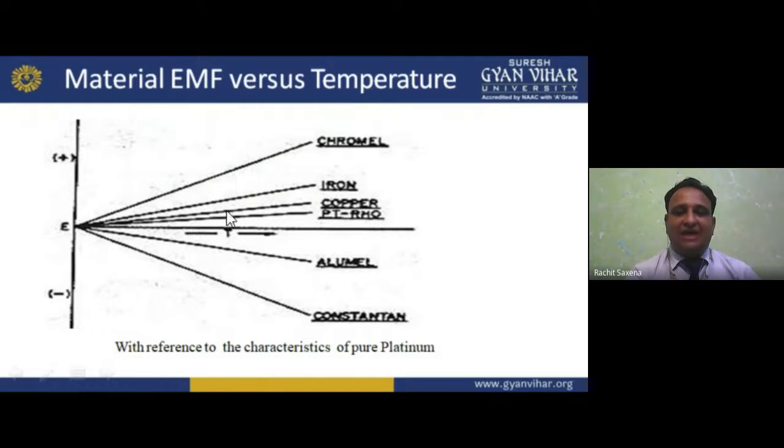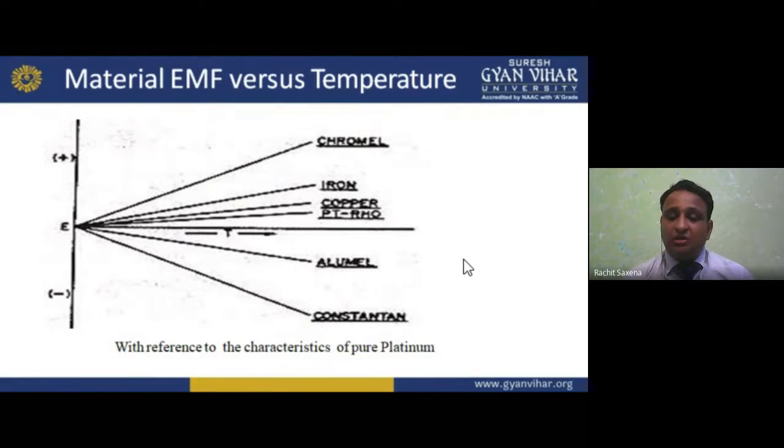Chromel is highest, then iron, then copper, then the alloy, then aluminum, then constantan on the negative side. These are with reference to the characteristic of pure platinum. This is the material EMF versus temperature.